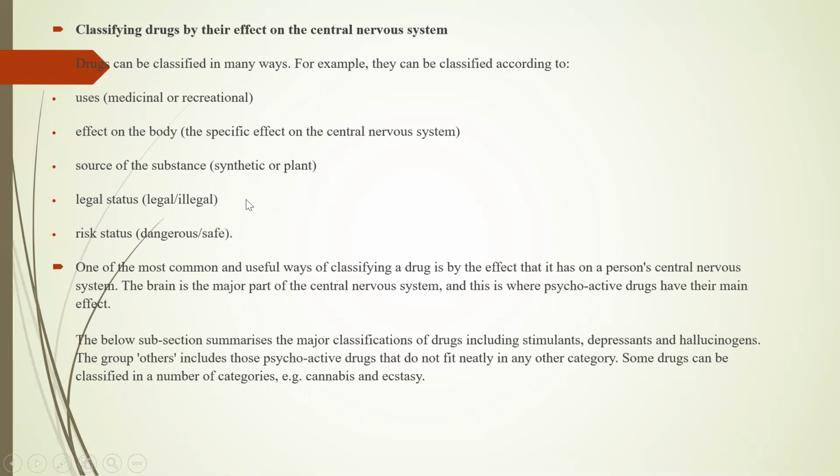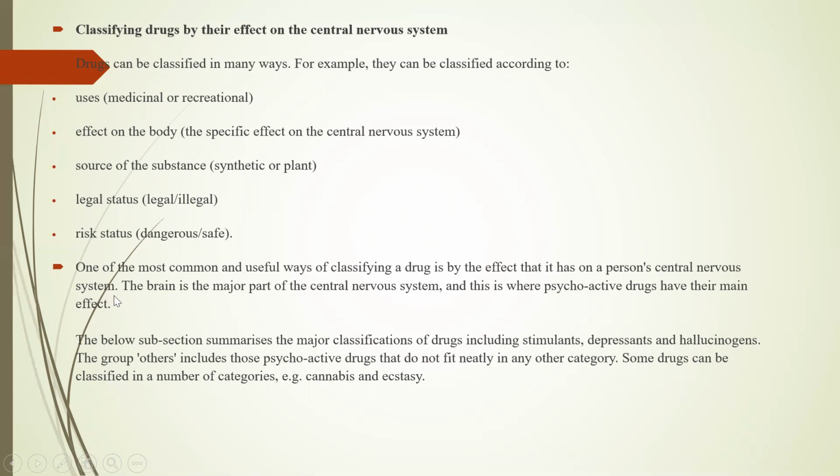Then, is the status legal or illegal? That can be a criterion for classifying drugs. And the final criterion is the safety and type of threat, that is the risk factor posed by the drug to the central nervous system. One of the most common and useful ways of classifying a drug is by the effect it has on the person's central nervous system.